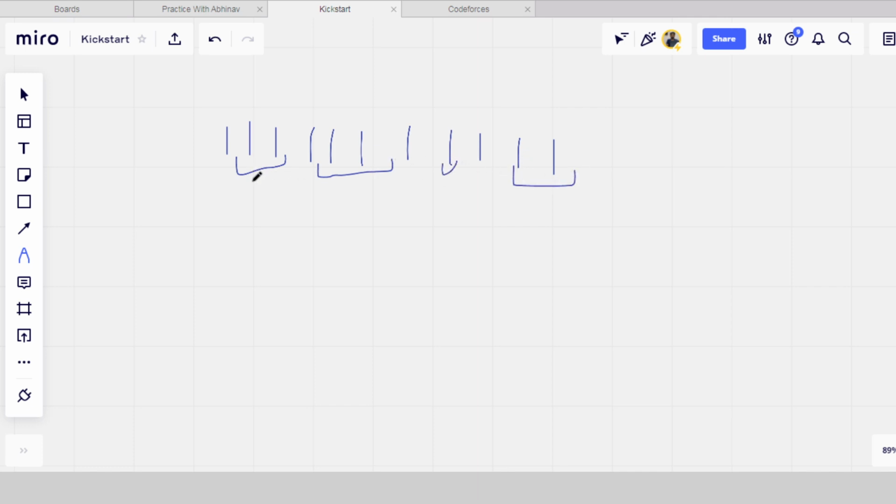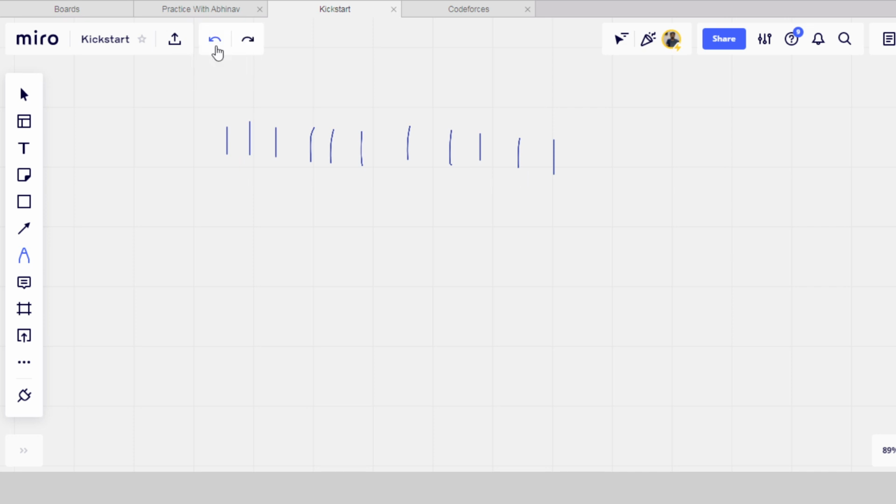Now there are four contiguous sections: first section, second section, third one, fourth one. It is not allowed. You can buy just one section, or you can buy two contiguous sections, the first one is this, the second one is this. That is possible, but more than two is not possible.